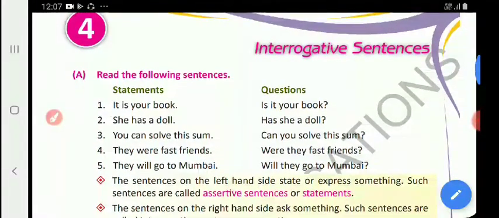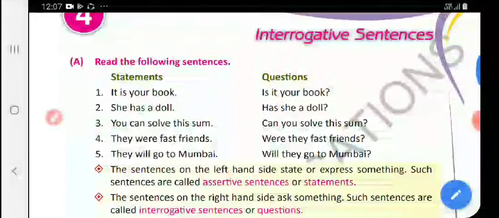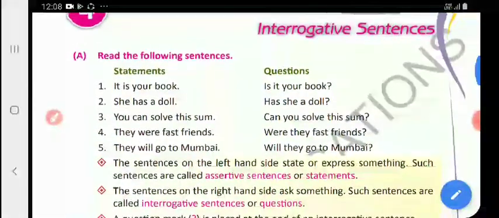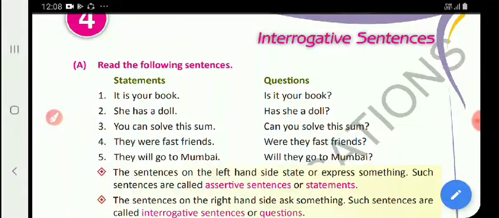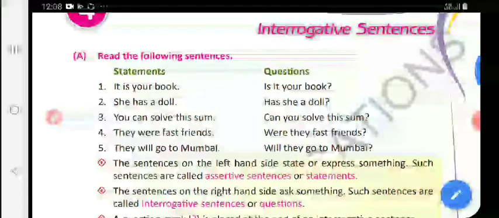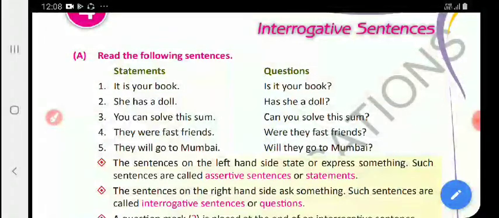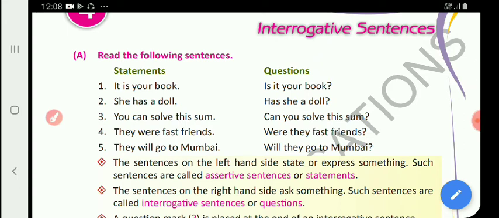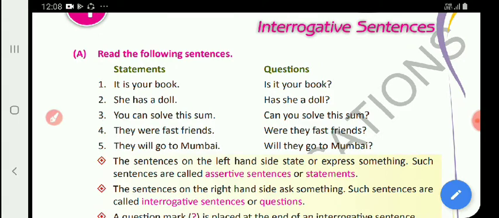Before I take this lesson, I would like to tell you, children, please learn the rules which are given in the book. Let me read these statements and questions given in the book. Statements. It is your book. She has a doll. You can solve this sum. They were fast friends. They will go to Mumbai. And the second, the questions, given on the right hand side. Is it your book? Has she a doll? Can you solve this sum? Were they fast friends? Will they go to Mumbai?